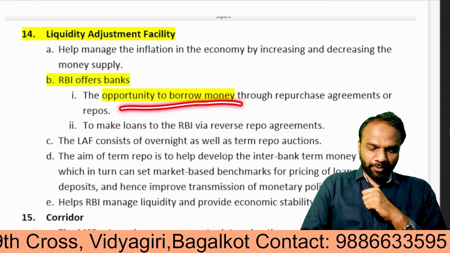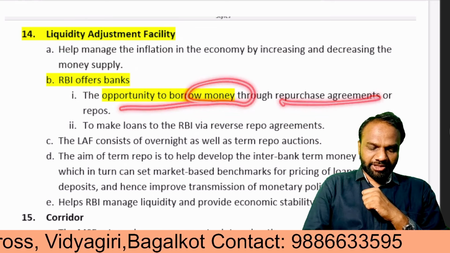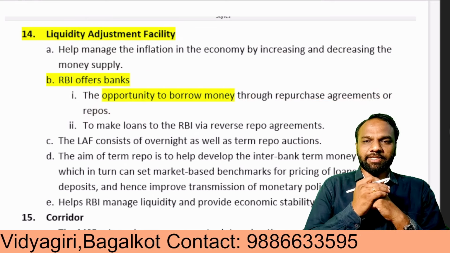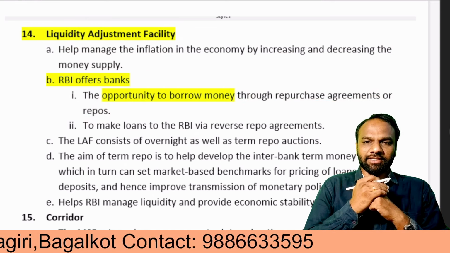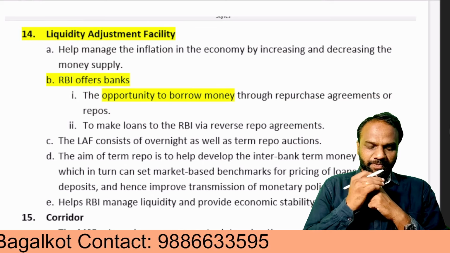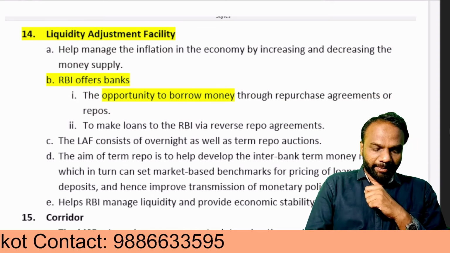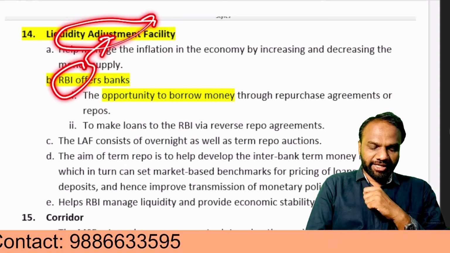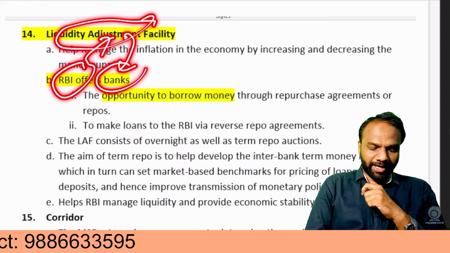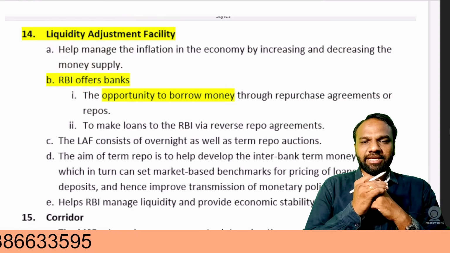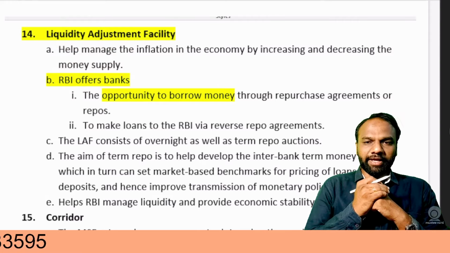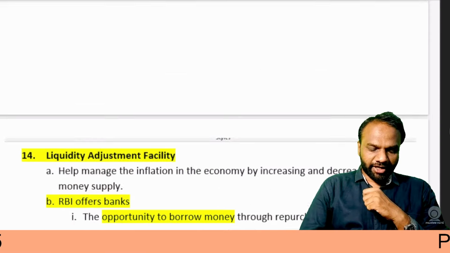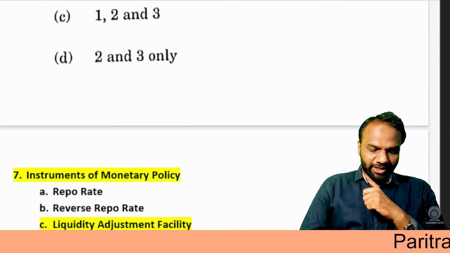It offers banks an opportunity to borrow money through repurchase agreements, or repos. We have discussed what these repurchase agreements are in our regular classes, so you can watch those videos. But here we got to know that RBI offers the liquidity adjustment facility only to banks, and hence the same is not extended to non-banking financial companies. Based upon that, let us try to answer this question.